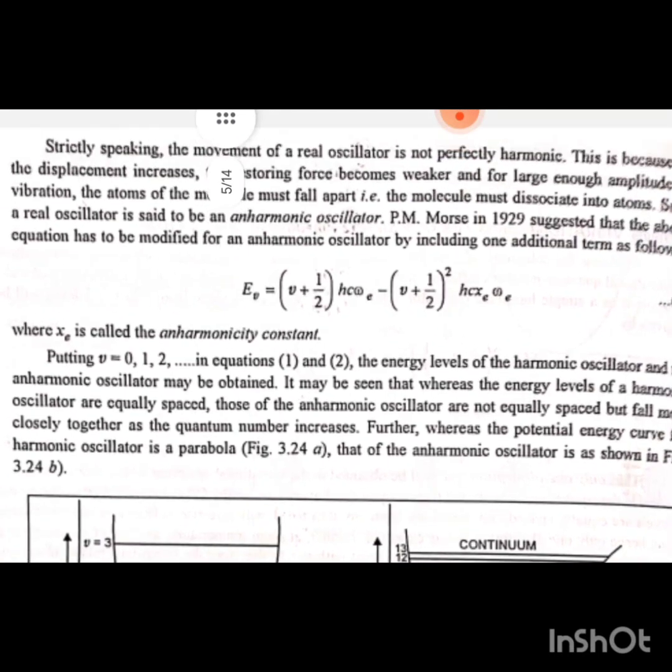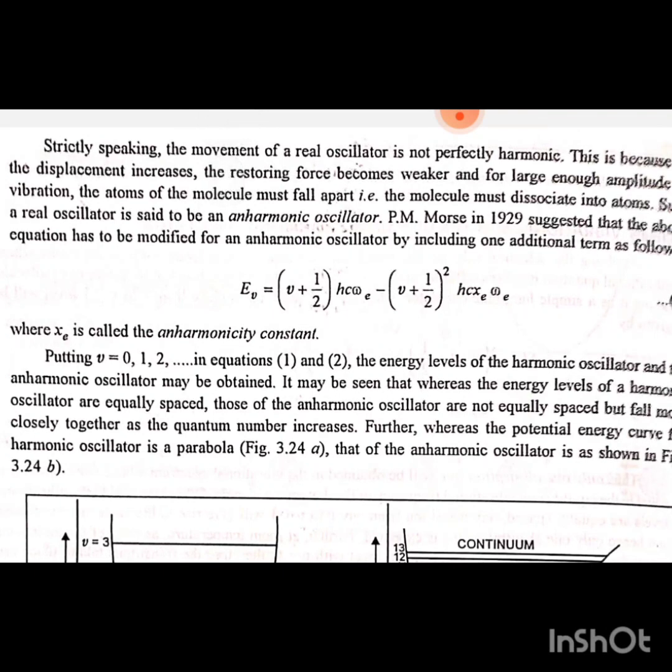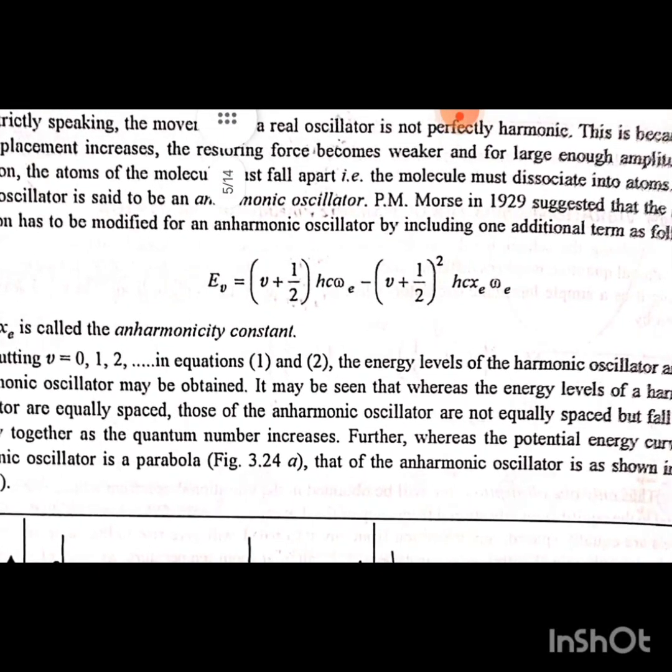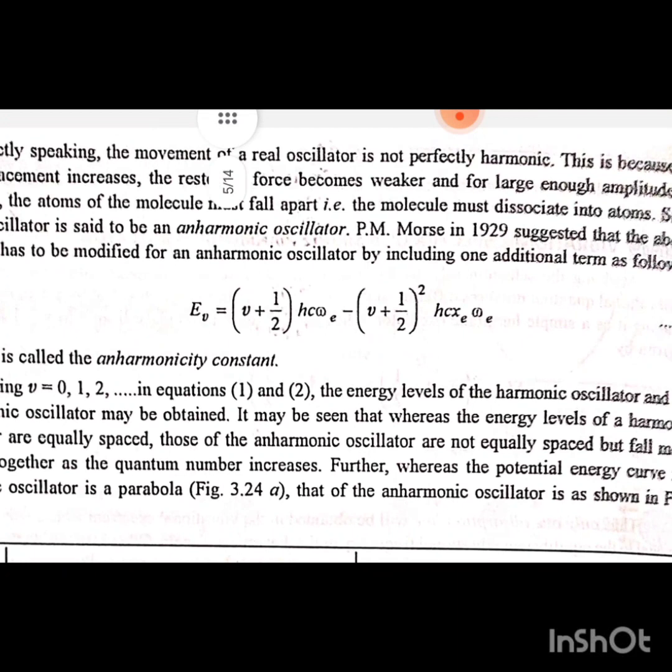Strictly speaking, movement of a real oscillator is not perfectly harmonic. This is because as the displacement increases, the restoring force becomes weaker. For large enough amplitude of vibration, the atoms of the molecule must fall apart, that is, the molecule must dissociate into atoms. Such a real oscillator is said to be an anharmonic oscillator.